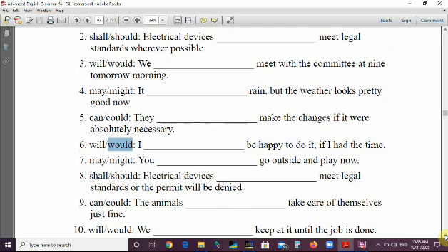Number 7, we have may and might. You may go out and play now. I give you permission, so this is may, because this is possible. I give you the permission to go outside and play now.